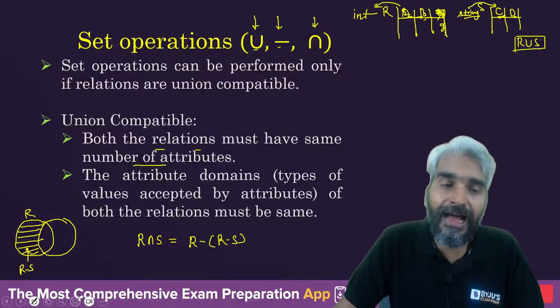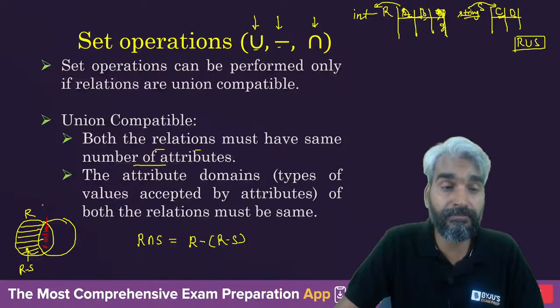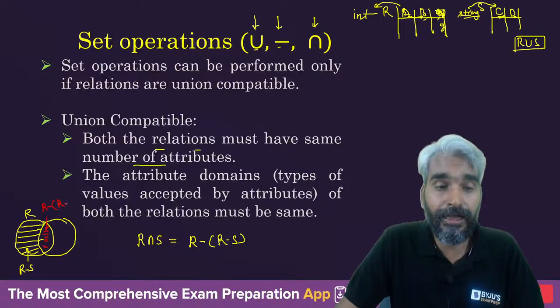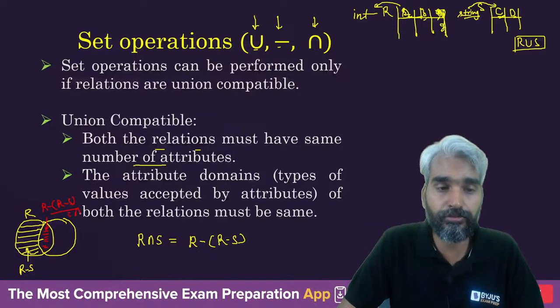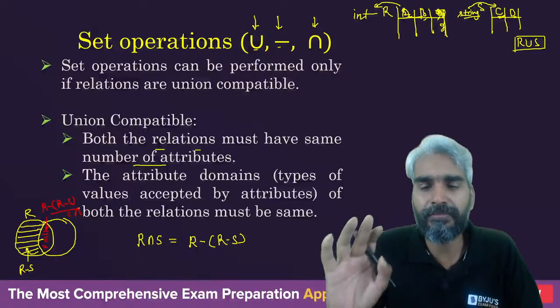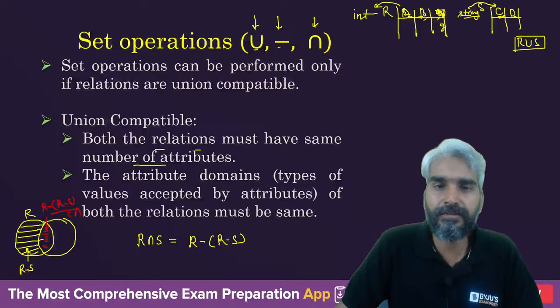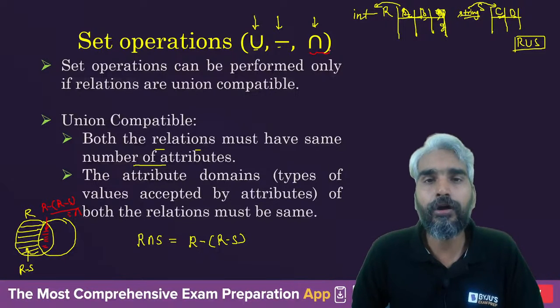So from R, if you subtract R minus S, you will be left with this. This red color region is nothing but R minus S. Clear? So this is actually an intersection. So these are the basic relational algebra operations. We have discussed all the basic relational algebra operations. We have also discussed the derived relational algebra operations.